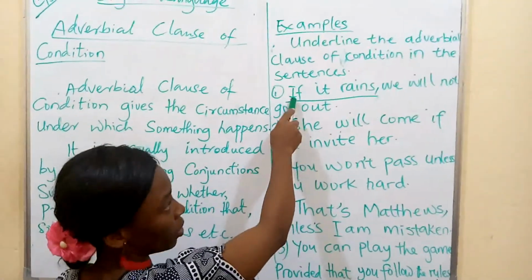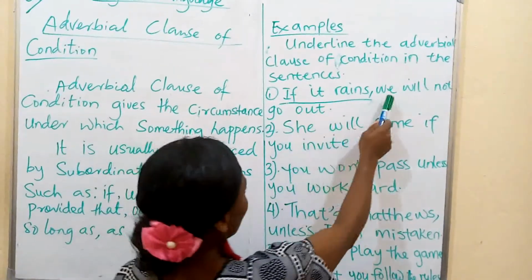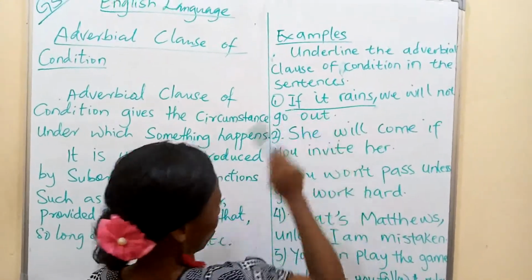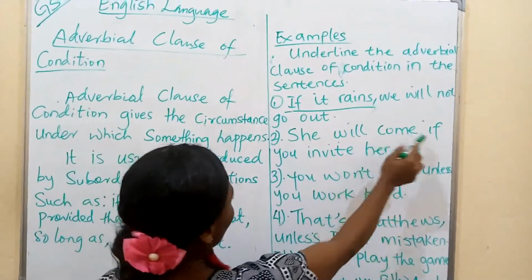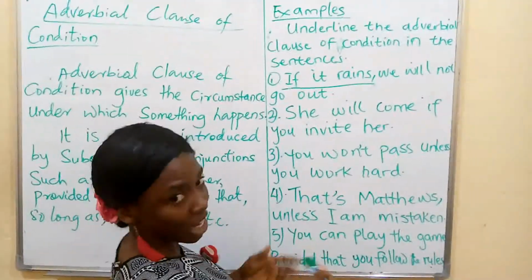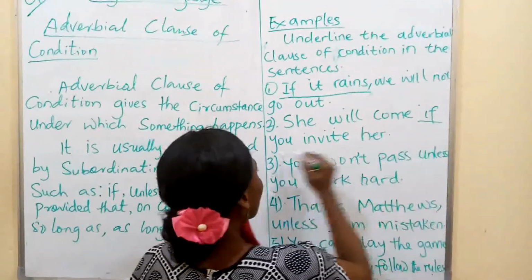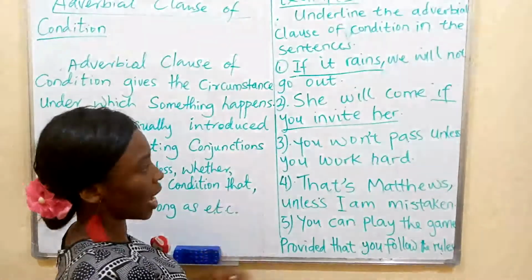So if there's a condition here, if, what is the condition? If it rains, we will not go out. Now number two, she will come if you invite her. What is the condition that she will come? If you invite her. That's our adverbial clause of condition underlined.